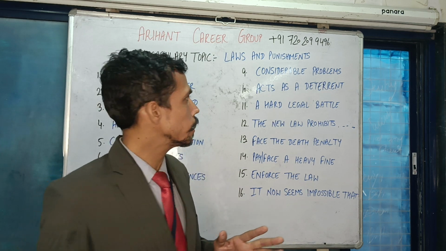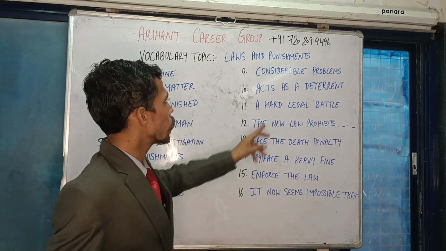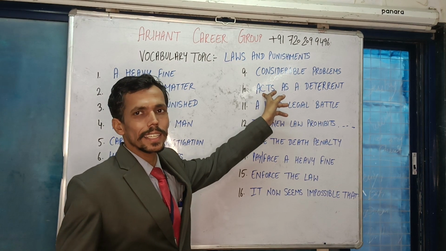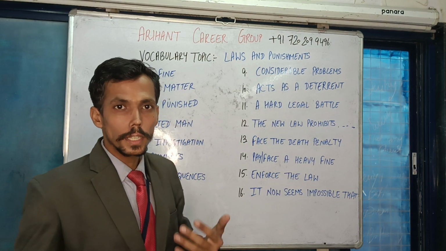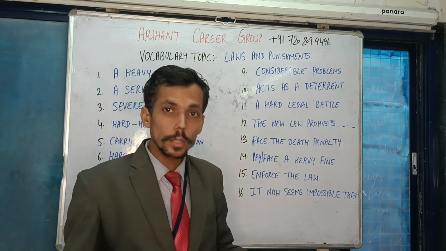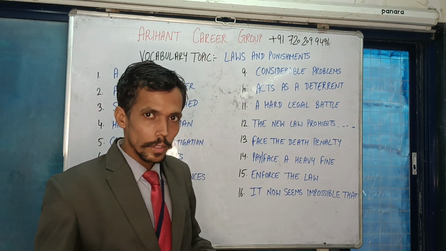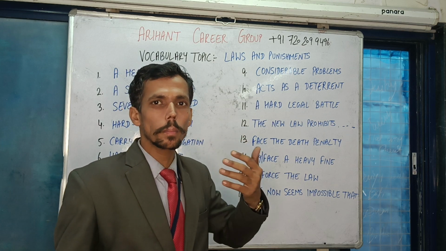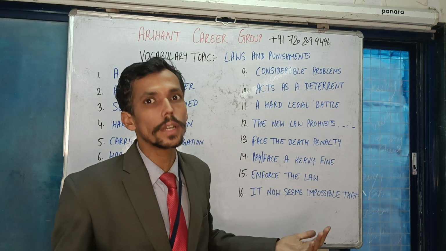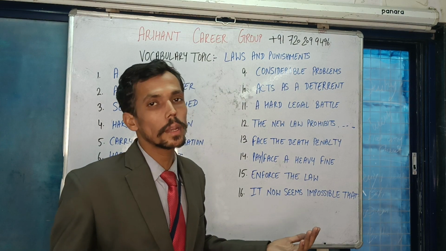Is it clear? So deterrent, I hope you have understood the meaning. How can I use it? Something that acts as a deterrent means something that helps people not to commit crime. It suggests to people, if you commit a crime, you will be given severe punishments. It is a kind of punishment that instructs people not to do it; otherwise, you will be severely punished.